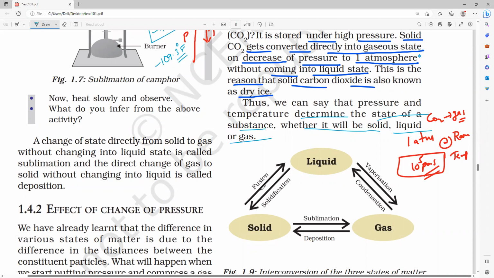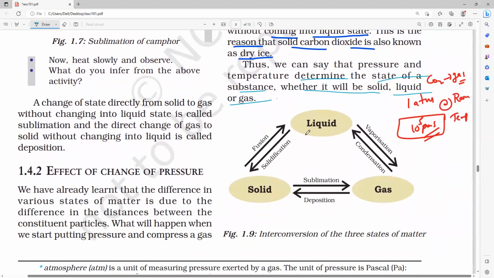We can compress the gas particles, gas molecules. We can compress the gas molecules very much. Okay, nothing, I'm speaking only. Book PDF only I'm showing. You can proceed. We can compress the gas molecules very much.